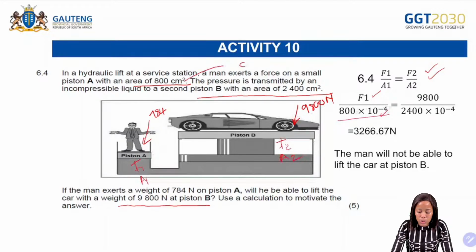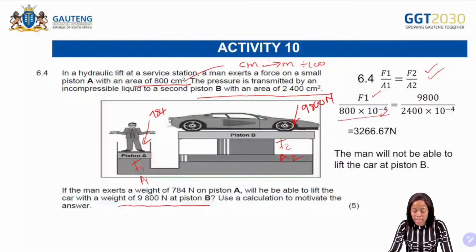Remember, we said to convert from centimeters to meters, we are going to do what? Divide by 100. But then if we are converting from centimeters squared to meters squared, we are going to divide by what? By 100 squared. So it's 800 divided by 100 squared. It gives us 800 times 10 to the power of negative 4. F2, we have F2, so we just substitute.